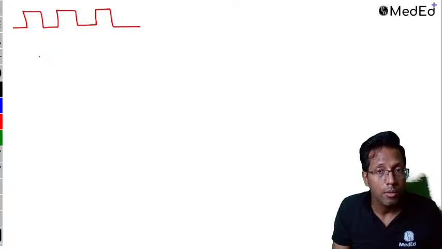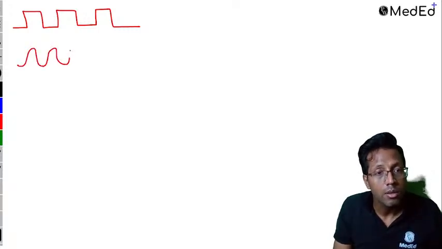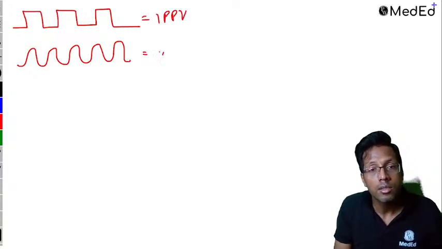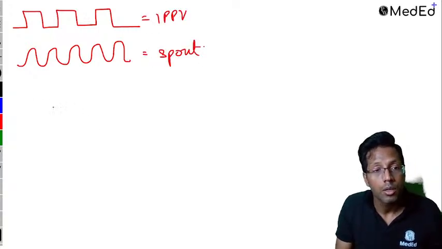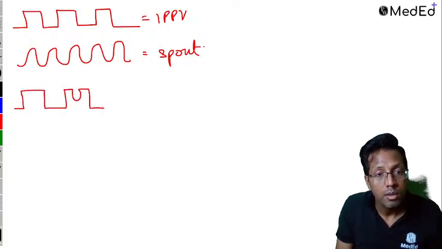In a normal patient, normally you get IPPV like this. But if you put this EtCO2 monitor in a patient who's breathing spontaneously, you get a graph like this. This is seen in IPPV and this is seen in a spontaneously breathing patient. So if someone is getting IPPV and he tries to breathe spontaneously, you get a graph like this.